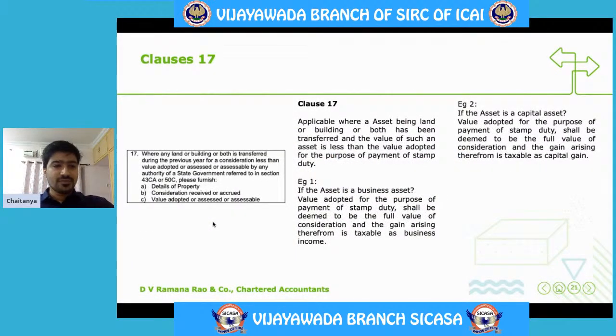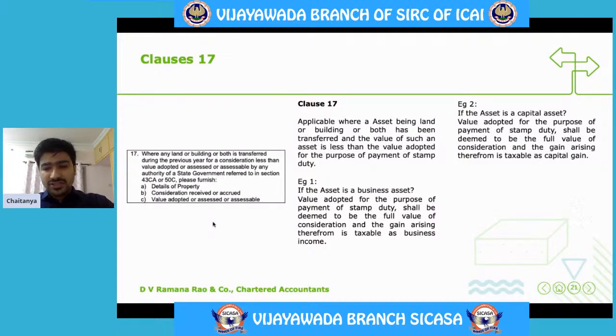Clause 17. Where any land or building or both is transferred during the previous year for a consideration less than the value adopted or assessed or assessable by any authority. Sir, what does this whole description mean, sir? If we put it in layman's language, we have two types of values for any capital asset, being land or building. One we call market value, and the second we call government value. What is this government value?